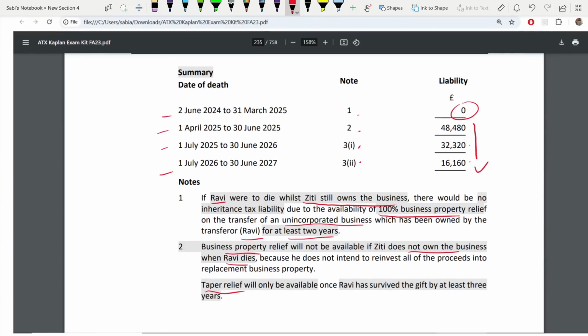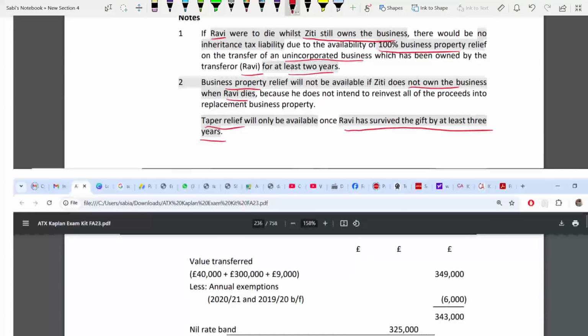When? If Ravi is surviving the gift by at least 3 years. 3 years have to pass from the date Ravi has given the gift to Ziti. If Ravi is dying before 3 years, taper relief will also not be available. But since Ravi is surviving, taper relief is available.